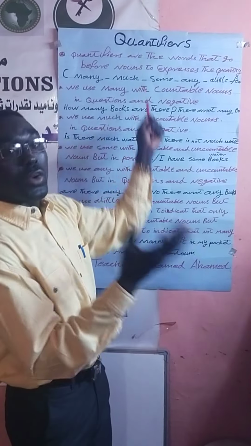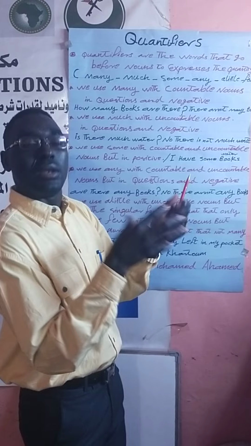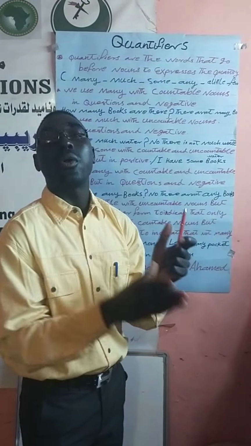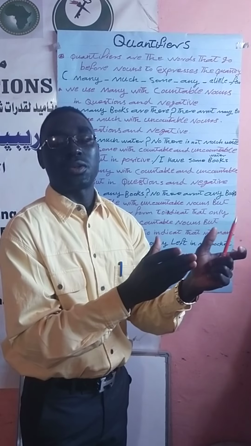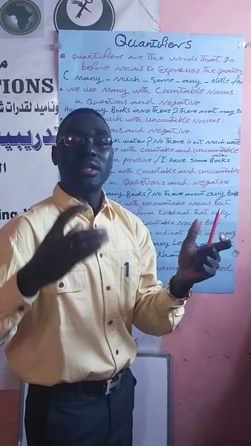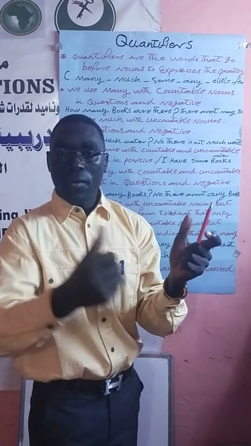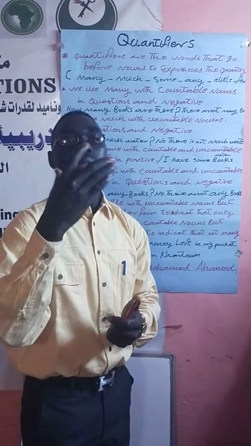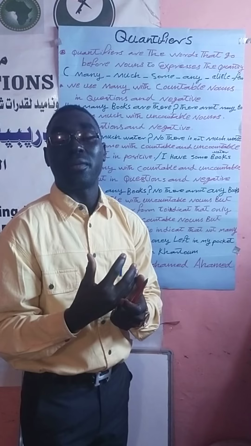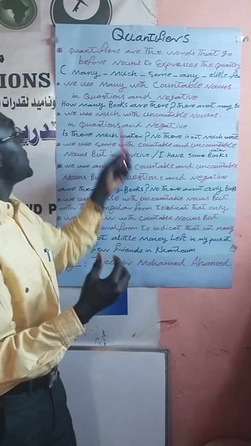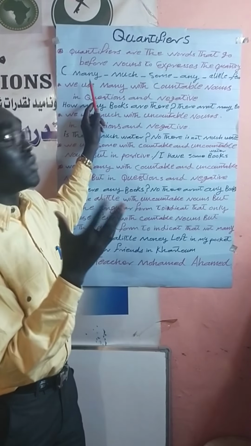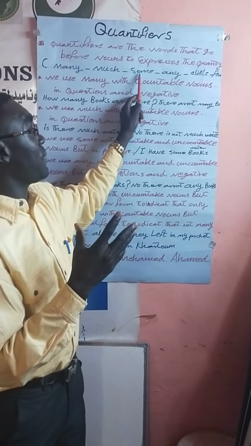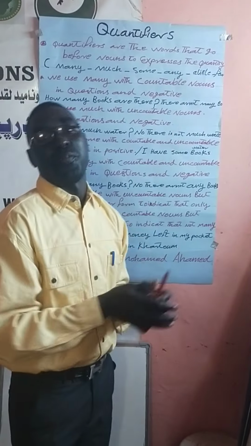And they are the words that we use in order to express the quantity of something or the number of something. But the rule says that they ought to come before the nouns. So we use quantifiers with nouns, but they must come before the nouns. So we're going to see what is the difference between many and much, and between some and any, and a little and a few.